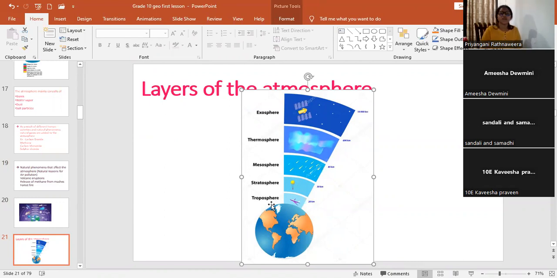Troposphere, stratosphere, mesosphere, thermosphere, exosphere. Exosphere is the outermost part. Then we should know about the features of these layers one by one.